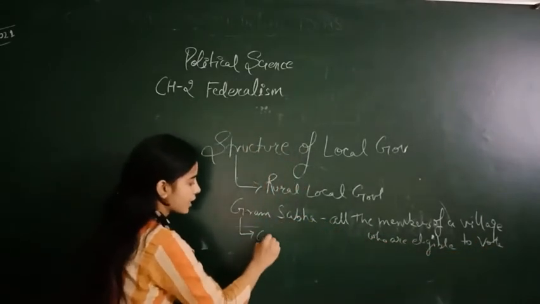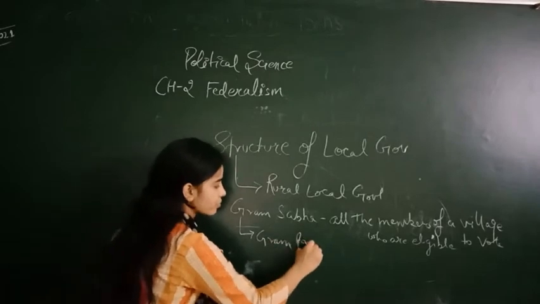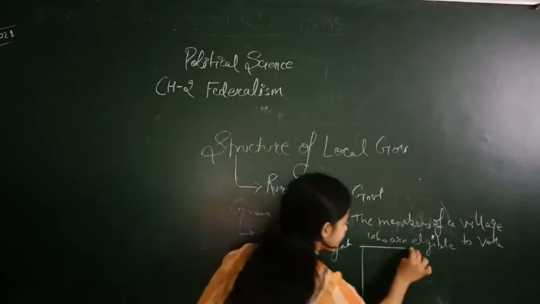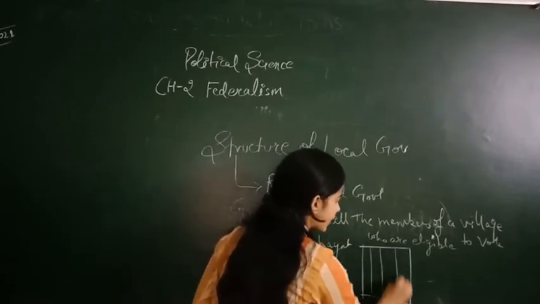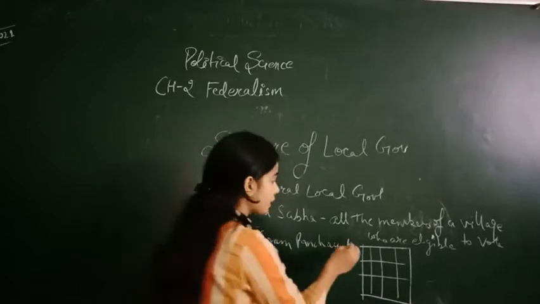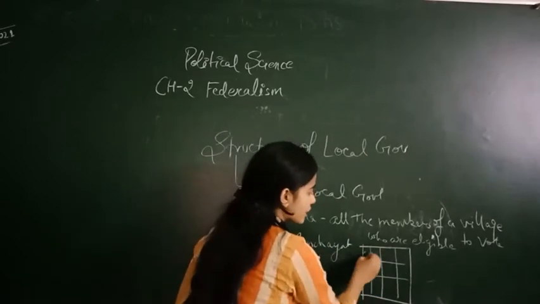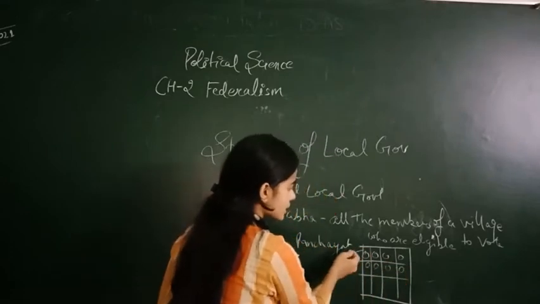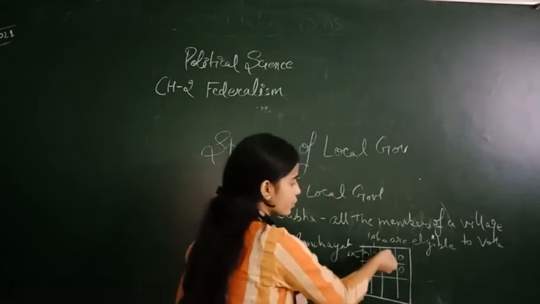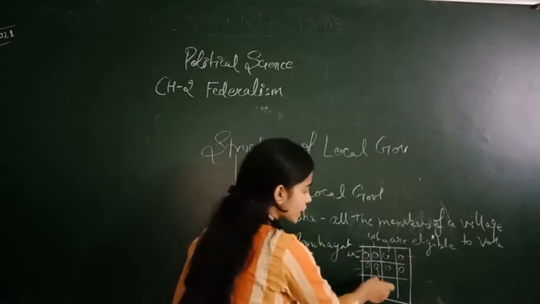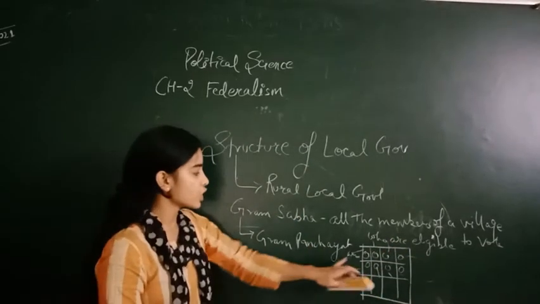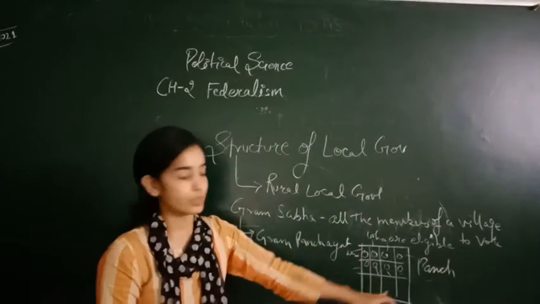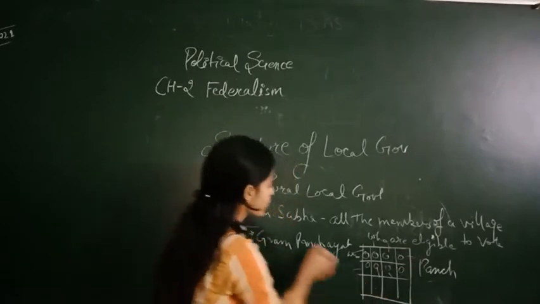After Gram Sabha comes Gram Panchayat. See, a village is divided into wards. From each ward, a panch is chosen by the people of that ward. And who are included in these wards?